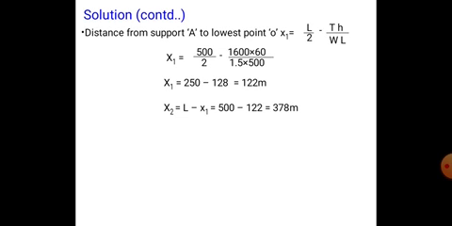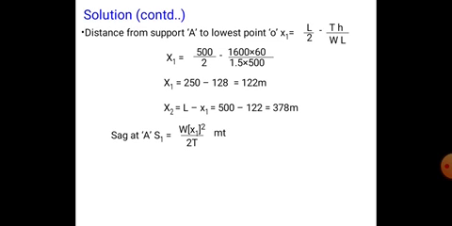From both formulas we get the same value, 378 meters.